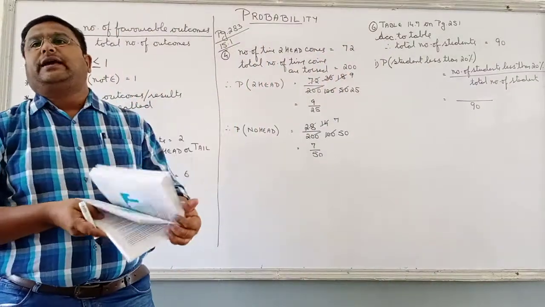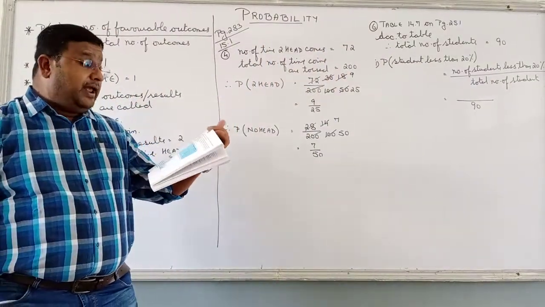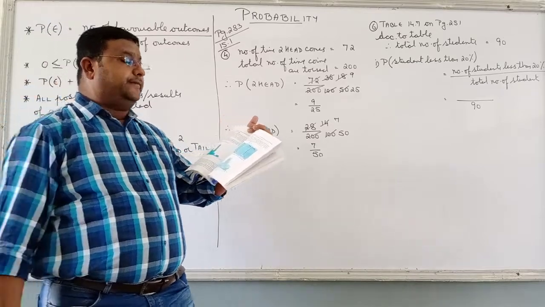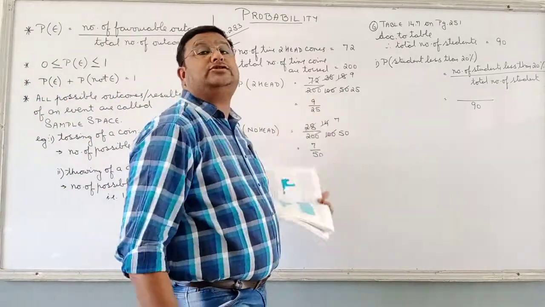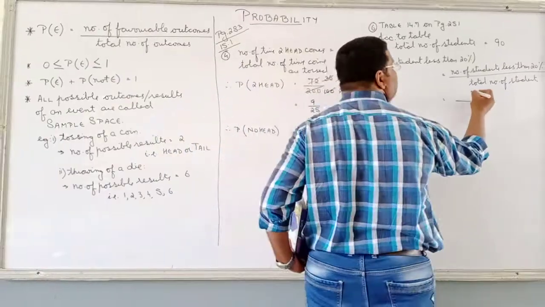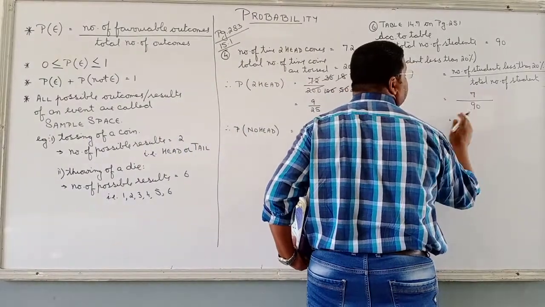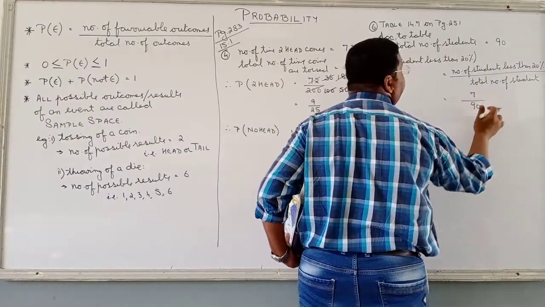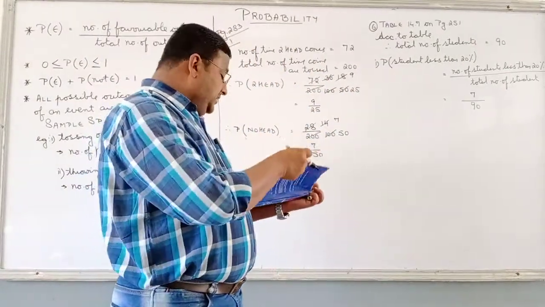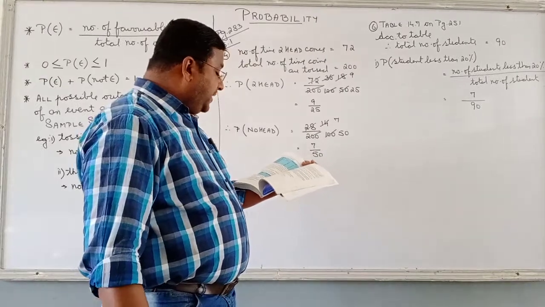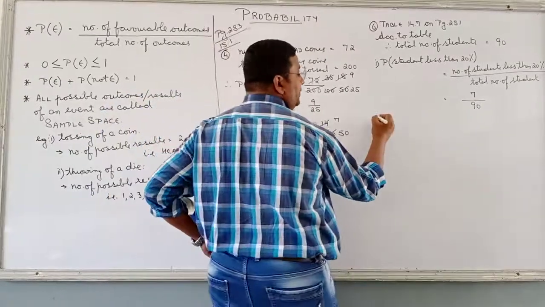And let us go to the table and we see less than 20. How many students? Between 0 to 20, how many students? Only 7. They are less than 20. So that is 7 upon 90. Simple.